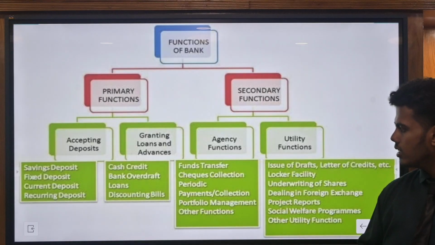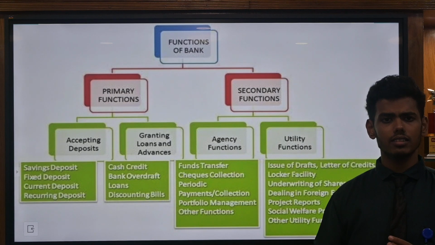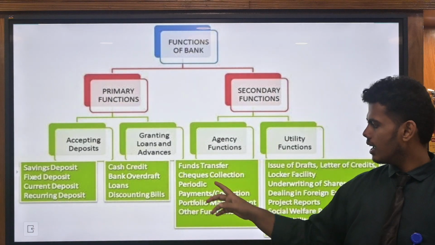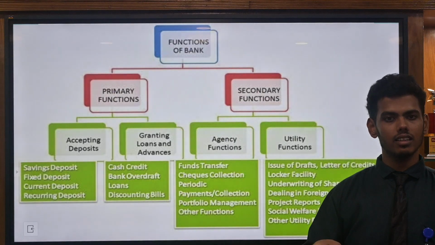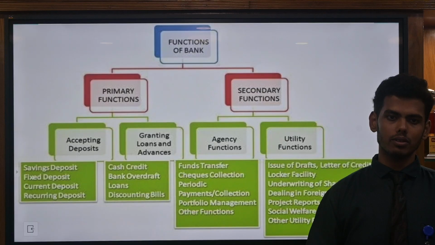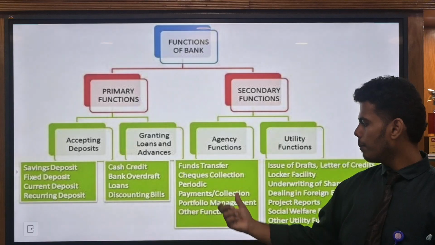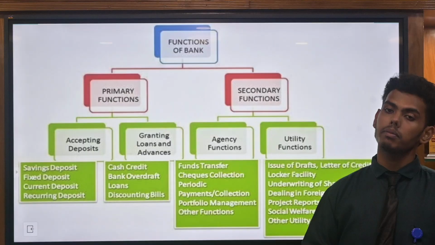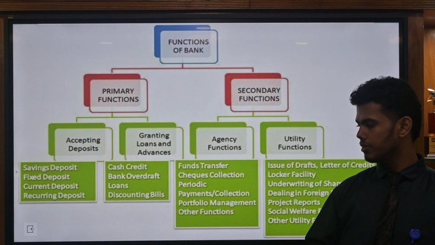Okay, one by one we have seen fund transfer. We transfer funds through RTGS, IMPS, and many systems nowadays. So they transfer the fund from one person to another person. And check collection: like an agent, they collect the check and deposit it in a bank. Periodic payment or collection is majorly used in industries by current account holders.